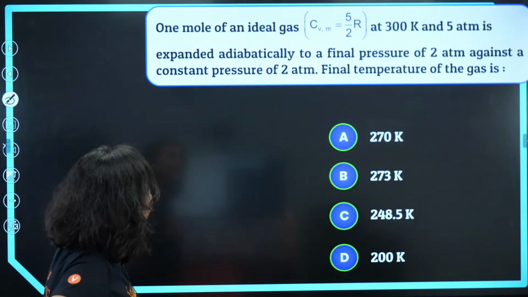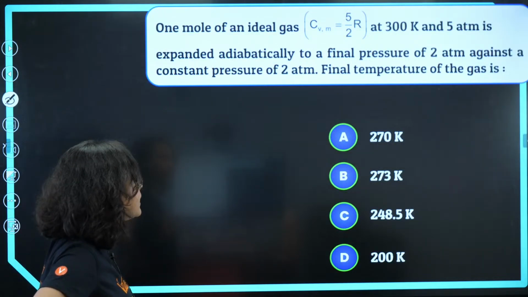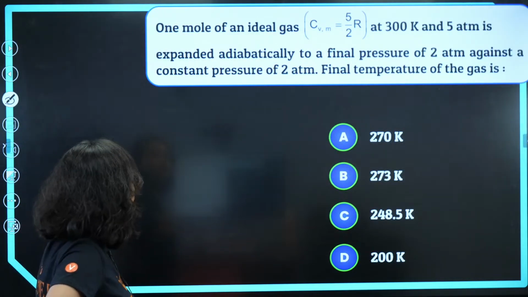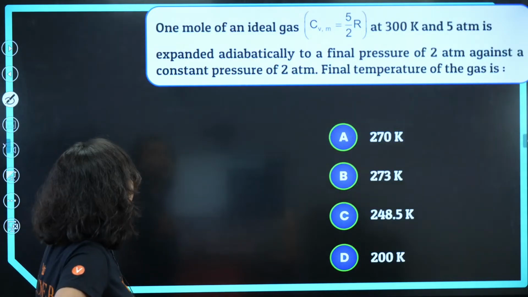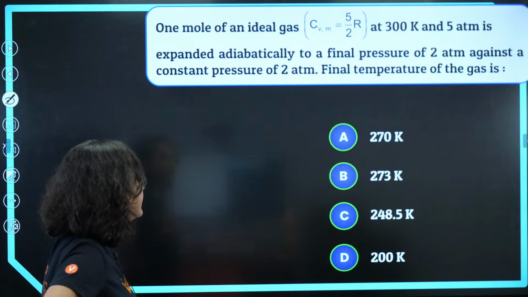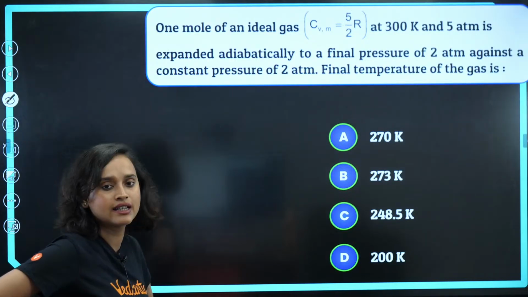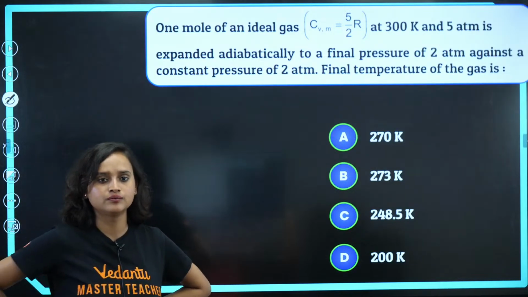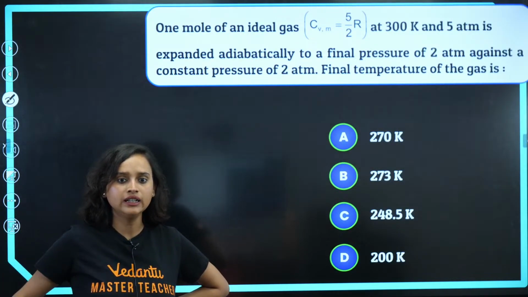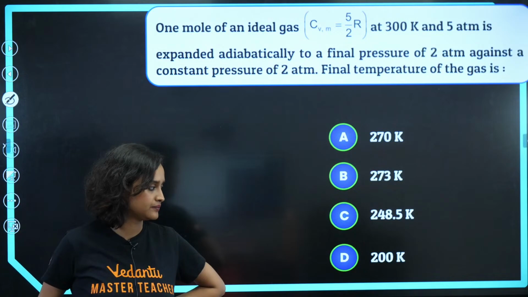1 mole of an ideal gas, CVM is equal to 5 by 2R, at 300 Kelvin and 5 atm is expanded adiabatically to a final pressure of 2 atm against a constant pressure of 2 atm. Final temperature of the gas is? Go ahead, guys. Let us know.